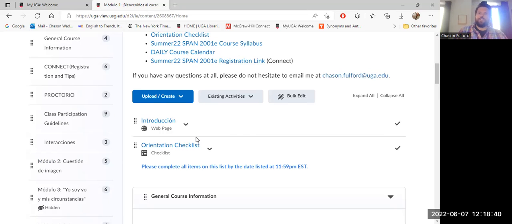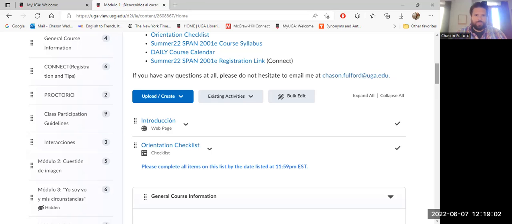Like I said, that daily course schedule kind of gives you a heads up, but this is going to give you a week-to-week idea of what you'll be turning in. All of your deadlines for the course are going to be 11:59 p.m., with the exception of one assignment, and I'm going to talk to you about that as we get towards that point in the summer. It's not coming up anytime soon, though.